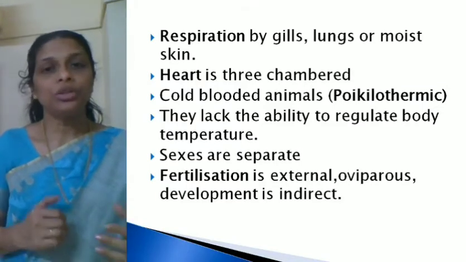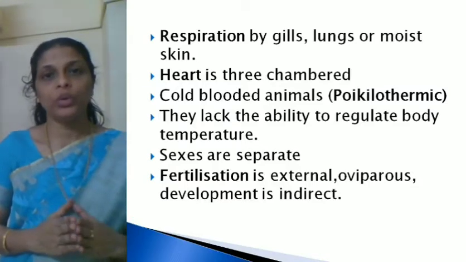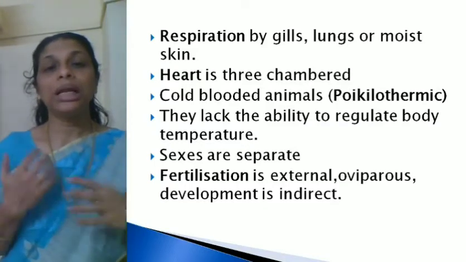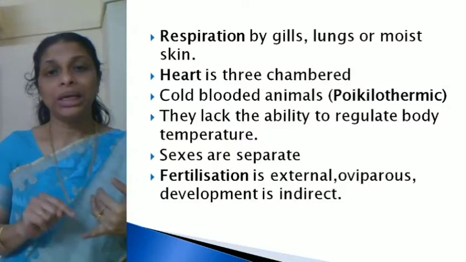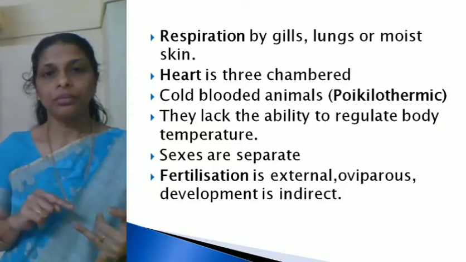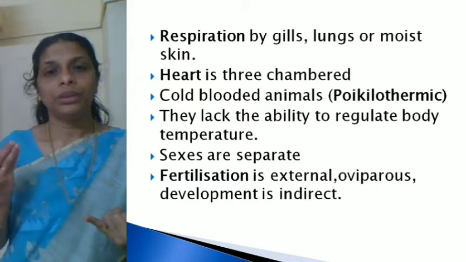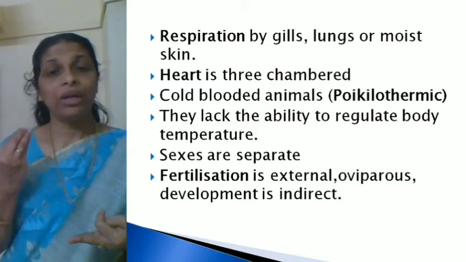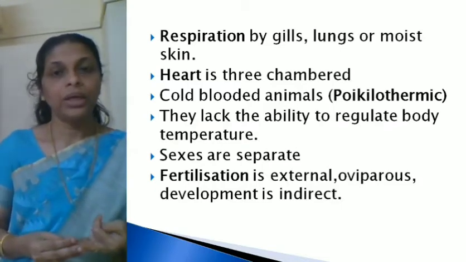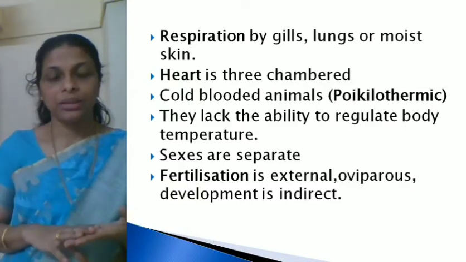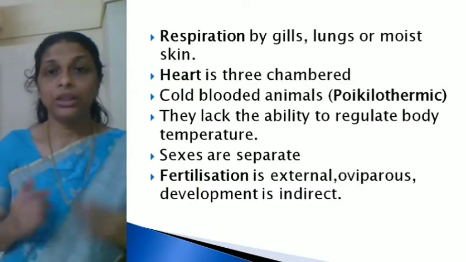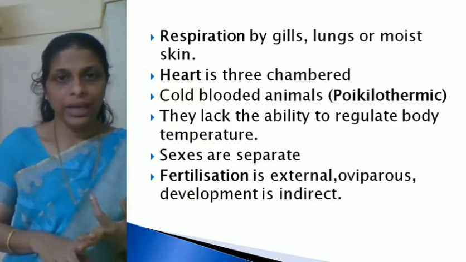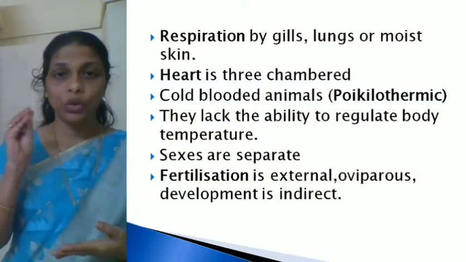Hope it's clear. So in order to remember the characteristics of class Amphibia, what you have to do is bring to your mind the picture of a frog. When you think about a frog, just try to recollect the points. The first point, a frog can live both on land and in water. Second point, the body is divided into head and trunk. Then the body has moist skin without scales. Then they have bulged eyes with eyelids. The tympanum represents the ears. Then the reproductive, alimentary and urinary tracts open into a common chamber which is called a cloaca.